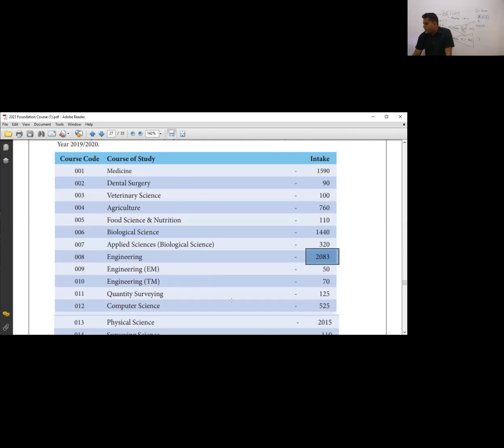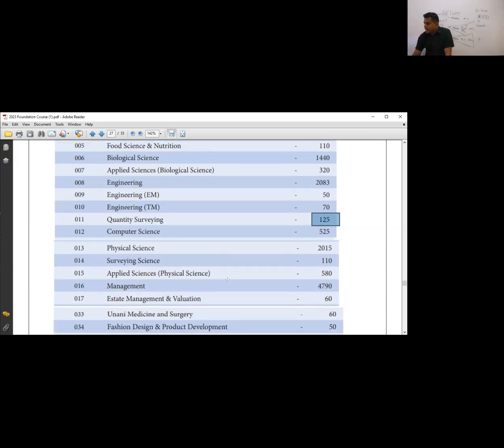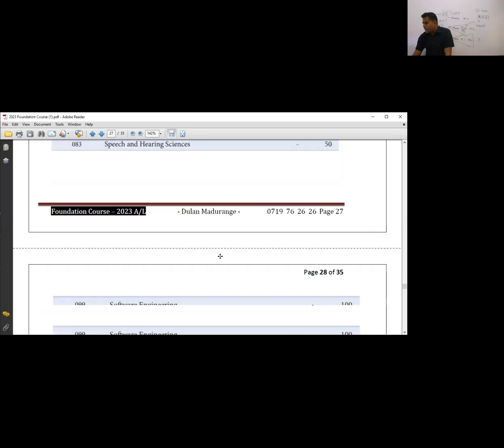So even if you are not selecting engineering, if you are not preferring engineering, there are very important sections like QBase, computer science, physical science. All these courses are available for science students without any issue. Physical science, survey science, like this. I'll be sharing this document for your reference, so no need to explain.